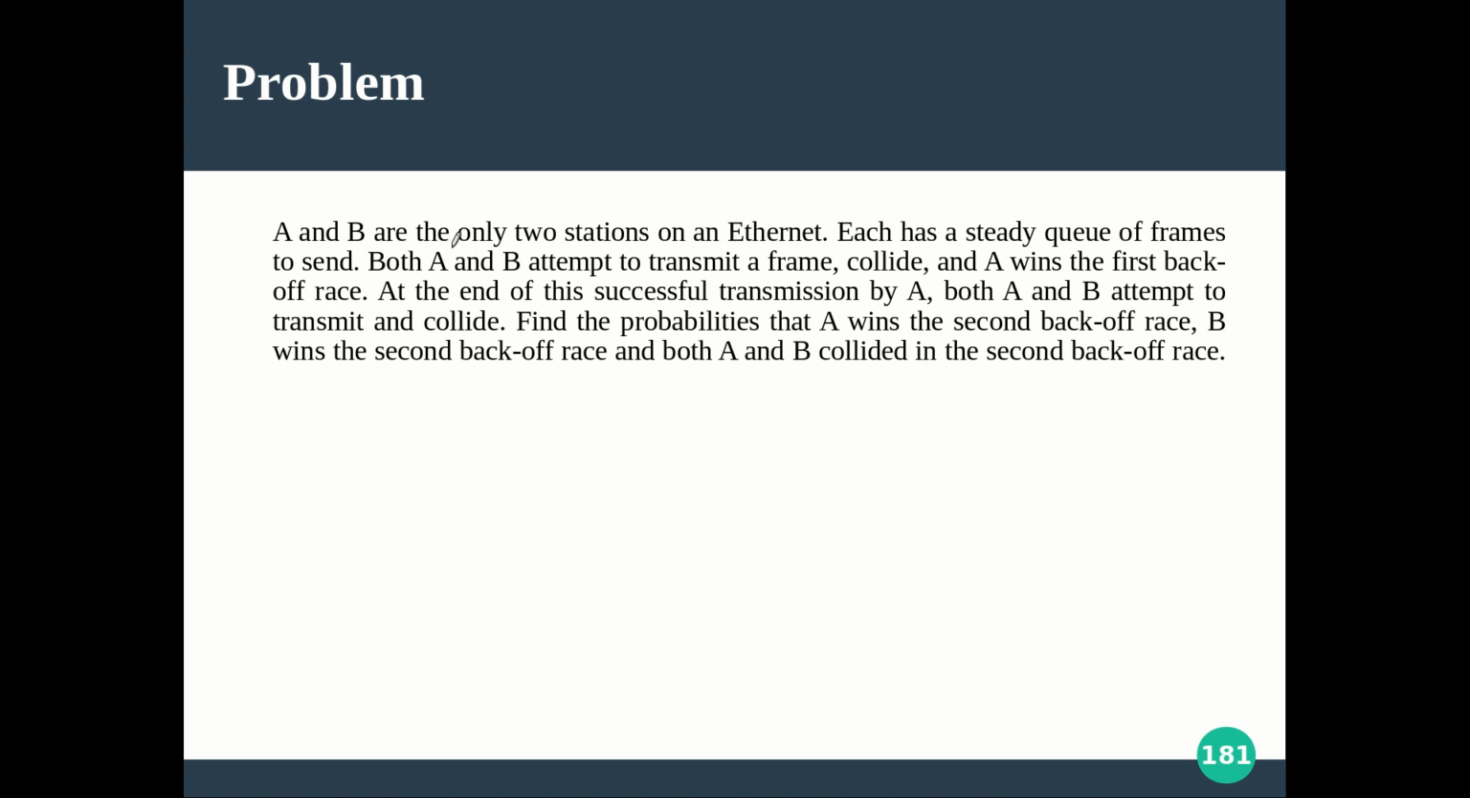So A and B are two stations on an Ethernet. For the sake of the problem, they assumed that in a particular Ethernet local area network there were only two stations, say A and B. Each has a steady queue of frames to send. So both of them have enough frames to send, say frame 1, frame 2, like that.